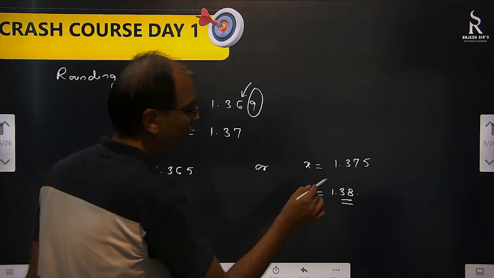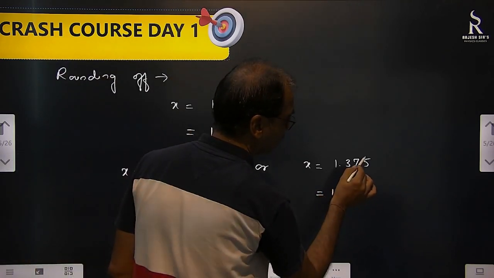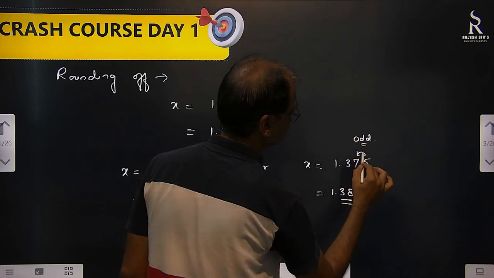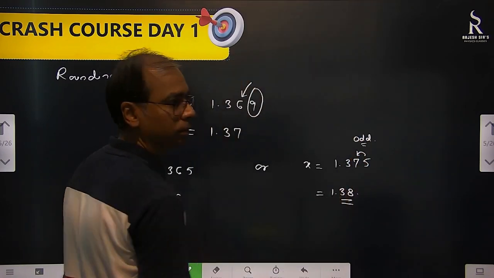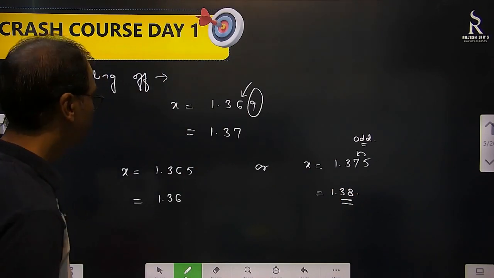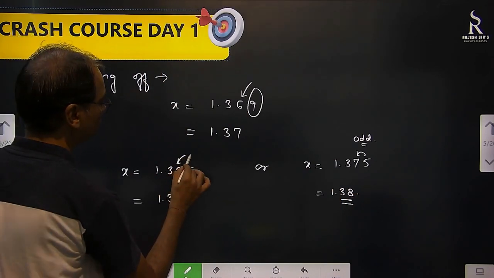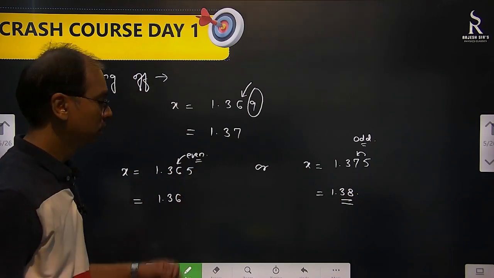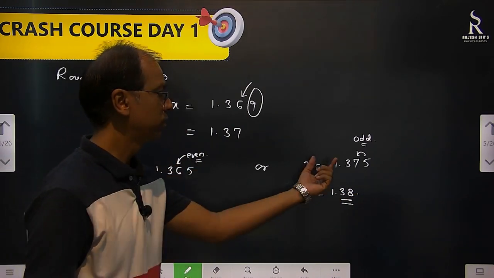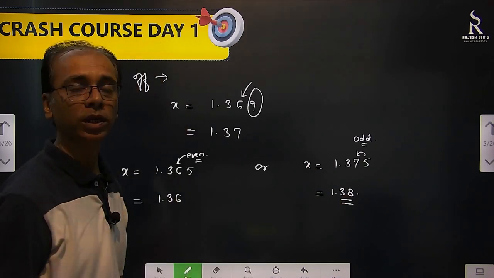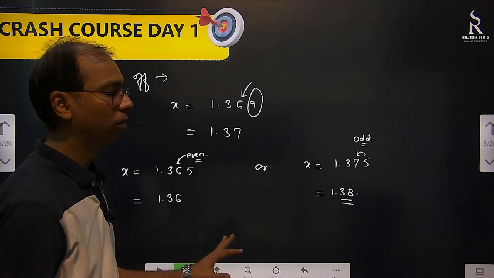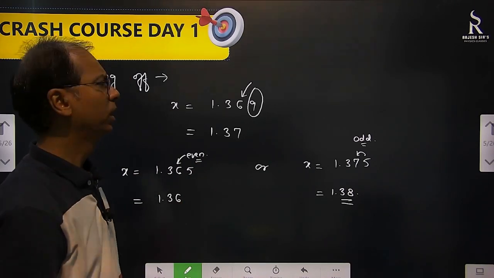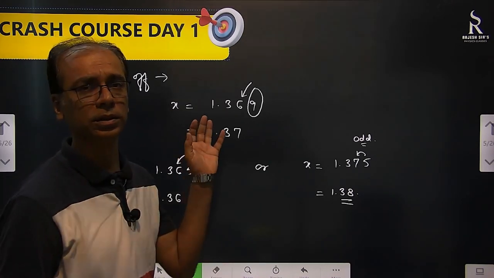Why? If 5 is there and before that there is an odd number, we increase it by 1. Okay, if this is even, then we write it as it is. Remember that always. 1.36, this is 1.38. Very important. Rounding off. Okay, clear.